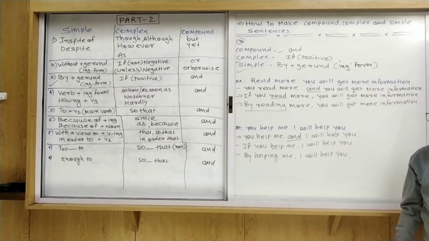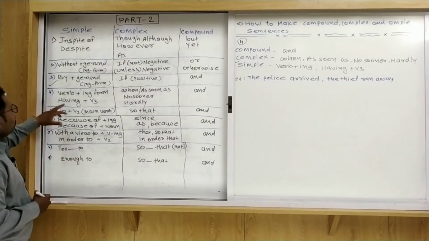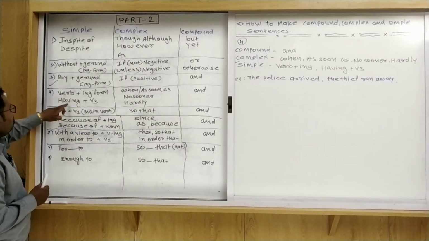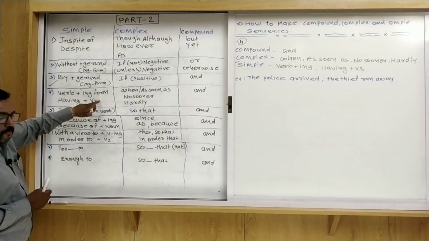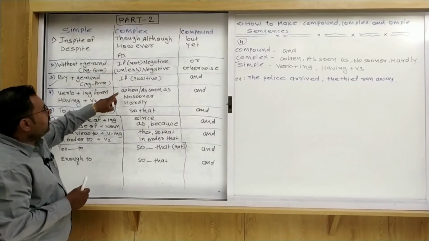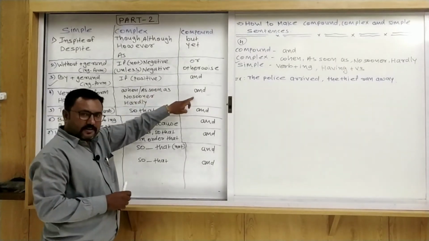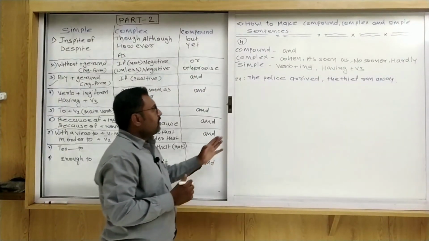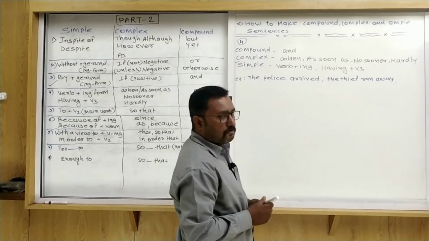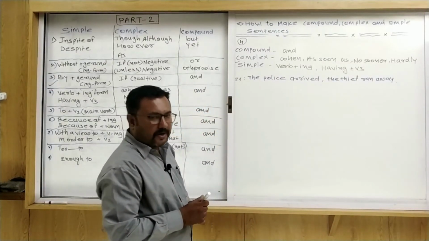Then we go further, to the next topic. Okay, dear friends, now see fourth number. In a simple sentence, verb plus ing form, here you can say having plus V3 form, present participle and perfect participle. When we make a complex sentence, we can use when, as soon as, no sooner or hardly. And in a compound sentence we can use and. So compound and complex: when, as soon as, no sooner or hardly. And simple sentence: present participle and perfect participle.